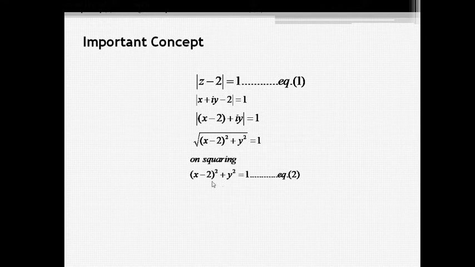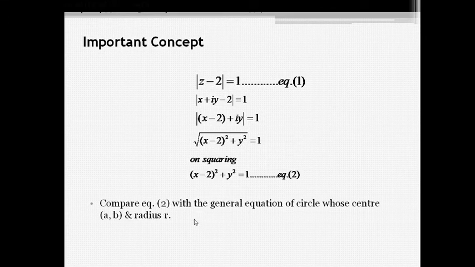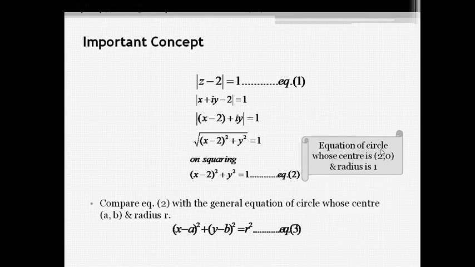Now again compare with the general equation of a circle whose center is (a, b) and radius is r, which is equation number 3. Therefore, equation number 2 is the equation of a circle whose center is (2, 0) and radius is 1, if we convert this in Cartesian form and find out the value.